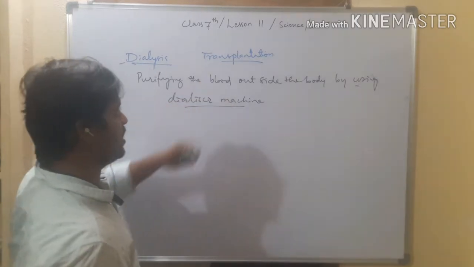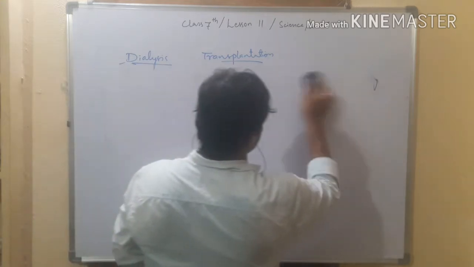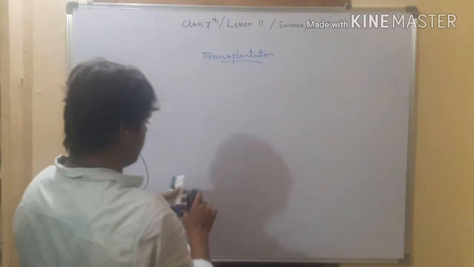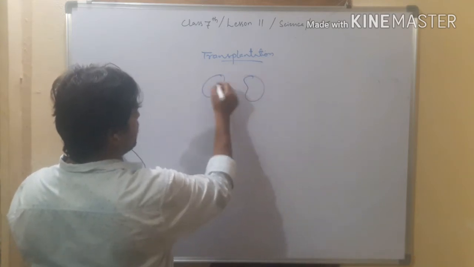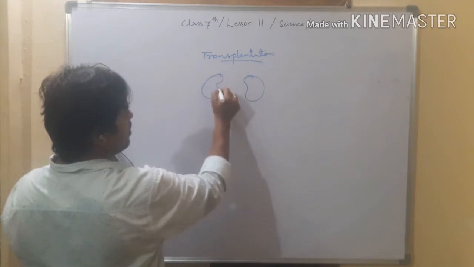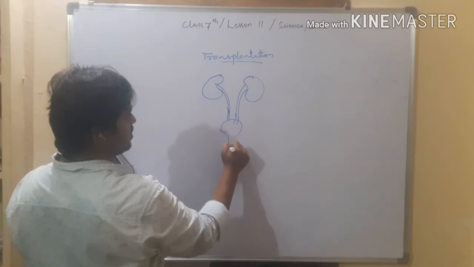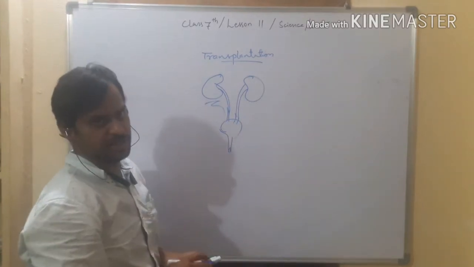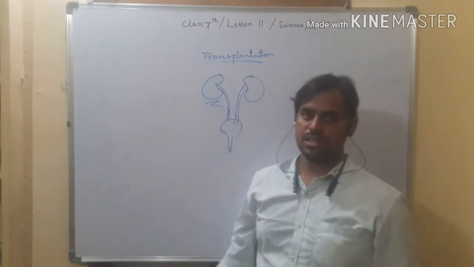And transplantation. What is meant by transplantation? Transplantation means replacing the old one. Whenever the kidney gets damaged, here are the two kidneys. When one kidney gets damaged, this kidney will be removed and replaced with a selected and perfect one which fits the patient. It is called kidney transplantation. In this manner, the excretory system problem will be solved.